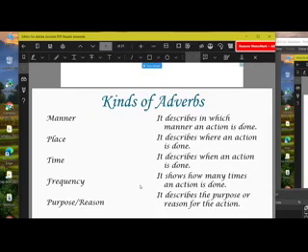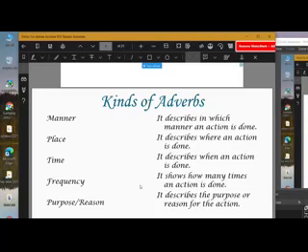Frequency shows how many times an action is done. Sometimes, let me tell you that I often visit a mall or Big Bazaar or a particular shop or a football ground or a public theater, something. So it means you often visit there. What is the frequency? Often. It means almost every day you visit there. That is why we call it frequency.